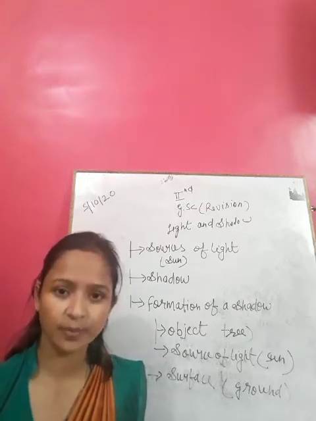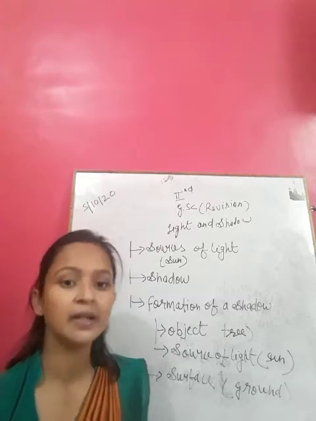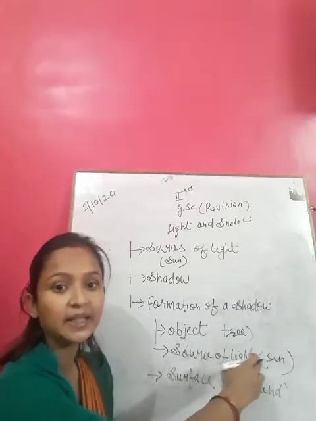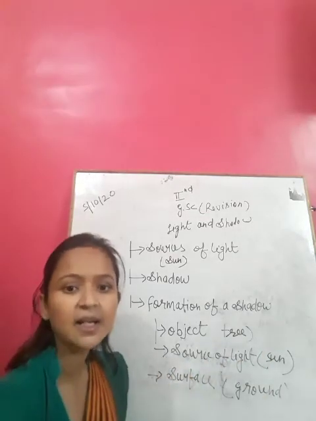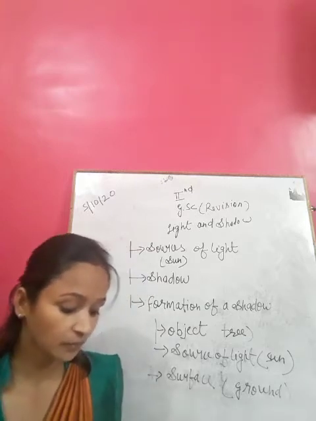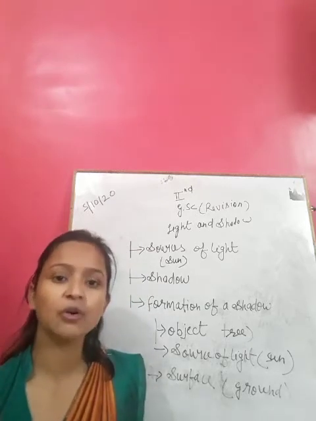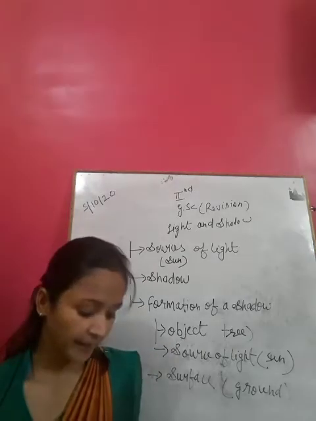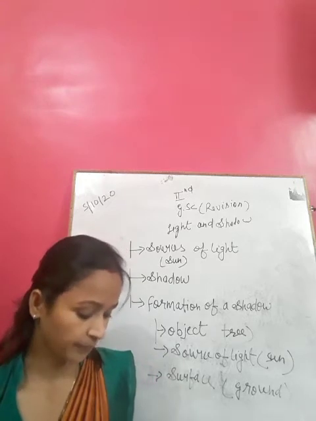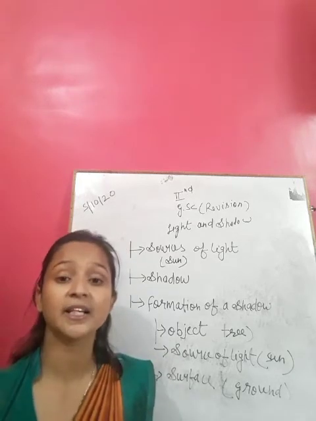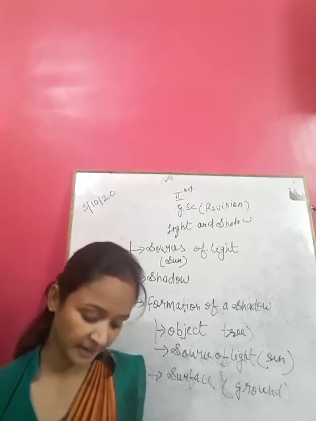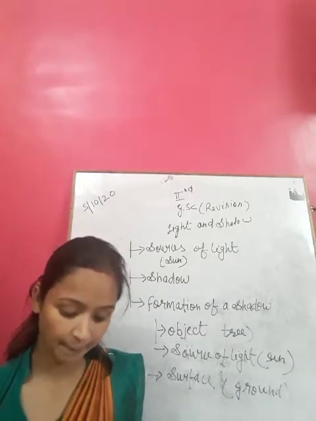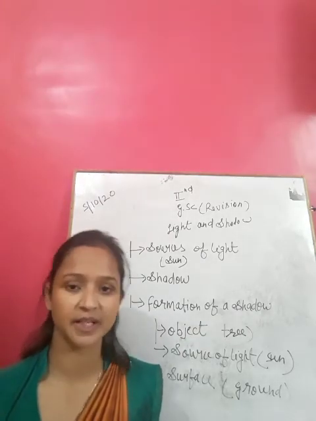So for the formation of a shadow, three things are needed. First one is the object, which means the tree. Source of light, that is the sun. Surface, that is the ground. The shadow of an object is formed on the opposite side of the light source. The shape of the shadow also depends on the shape of the object.